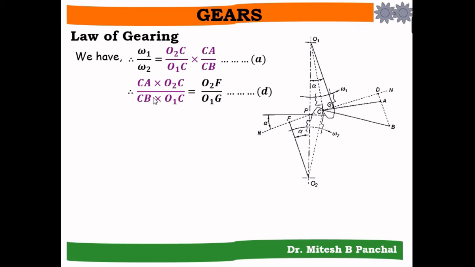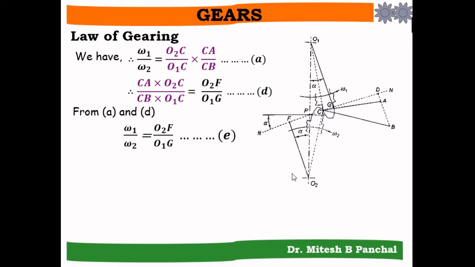In both these relationships, these terms are common. So from A and D, we can obtain the relationship that represents the angular velocity ratio omega 1 by omega 2 equal to O2F by O1G. That is relation E.